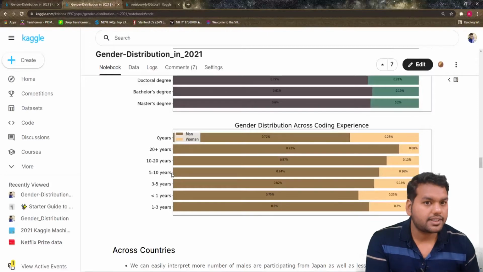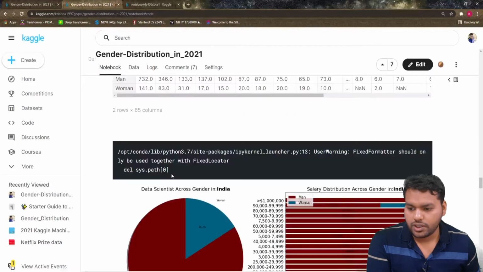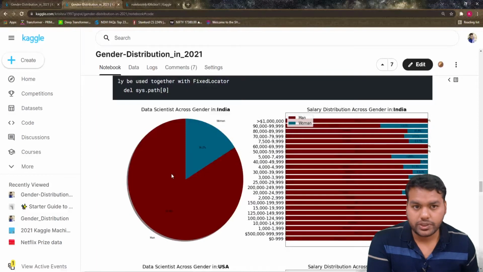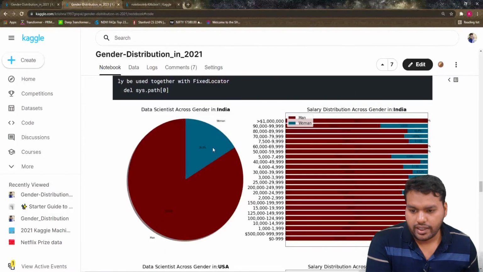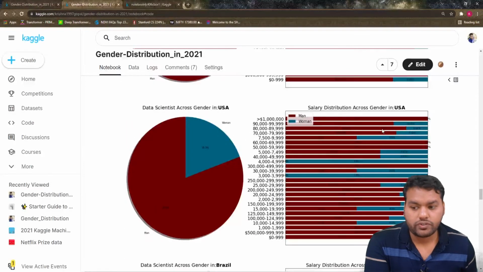Today's exercise result I already have, and I'm going to show it to you in a while. I'm going to discuss the code, how I built these charts. I just pass one function and all these charts come from that function. So for India, how many data scientists are men and women, and what the salary distribution is across India. In India you can see there are some salary brackets with 0% women, and above 10 lakhs, so in dollars, we have only men. We built this for all the countries so that we can get an idea.